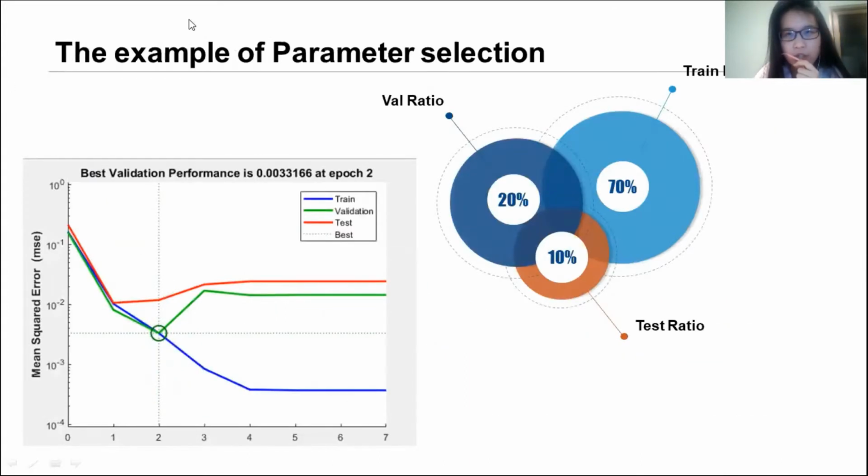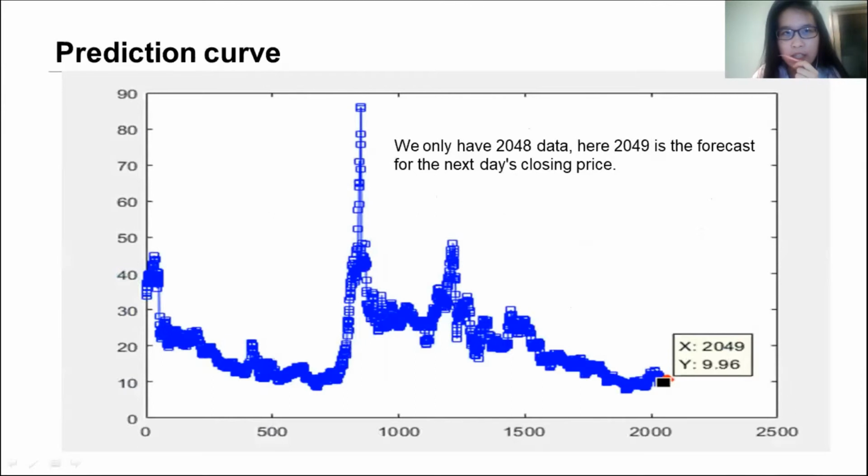Then we change the ratio between the training and testing data ratio. We can see the error drop line performance becomes better than the former one. Finally, we got the prediction curve. Because we only have 2040 data, so the 2049 data is the first forecast data for the next day's closing price. The forecasted value is 9.96.